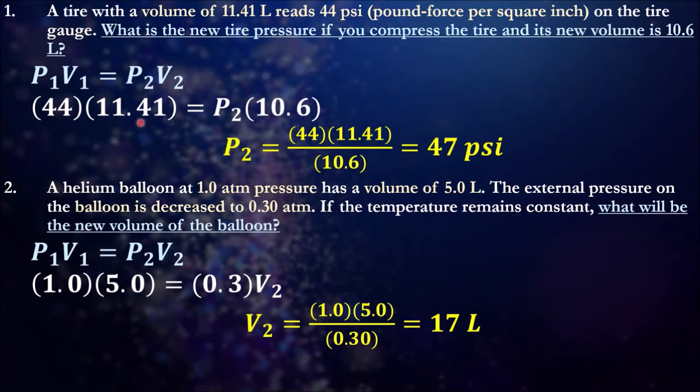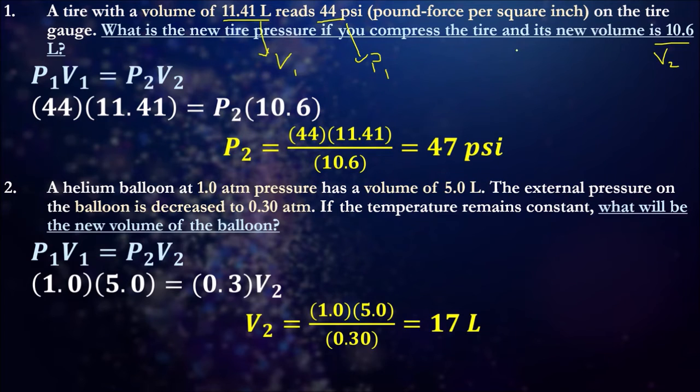So what I did here was I already identified what P1V1 was. So here we go. That is V1. That is P1. And then I also identified what V2 is. As you can see in this question, pressure was in pound force per square inch.